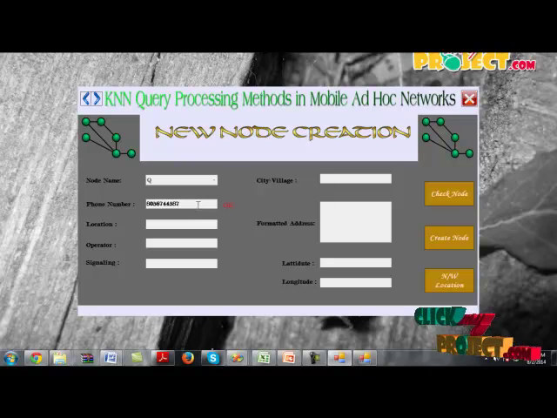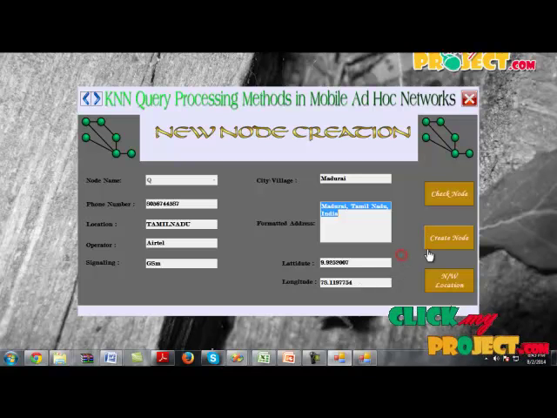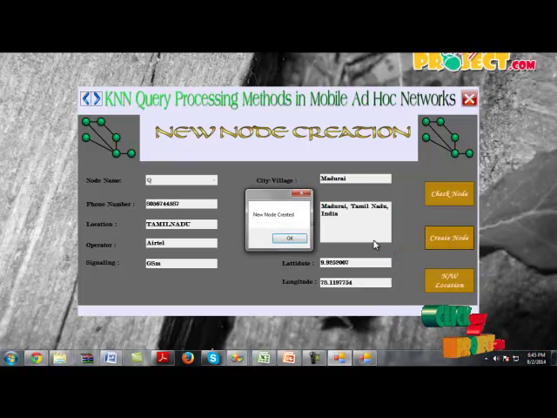After clicking the tab, the mobile number, location and operator signal will be fetched automatically and displayed by typing the address. It will fetch the permanent address and the latitude and longitude. By clicking create node, the node will be created.